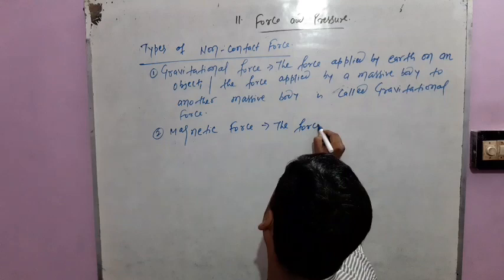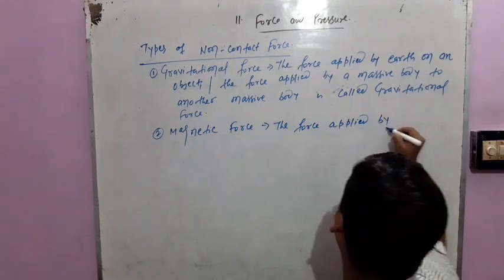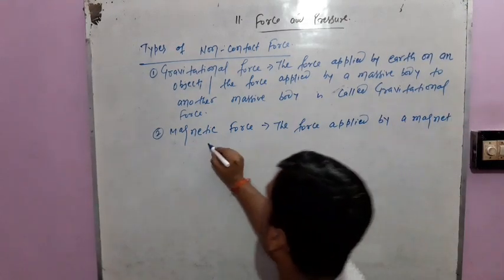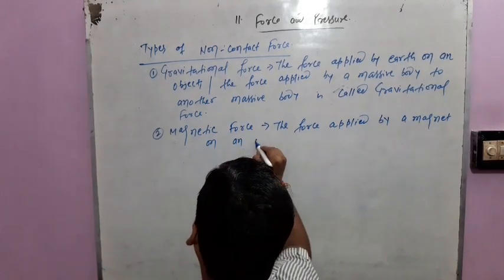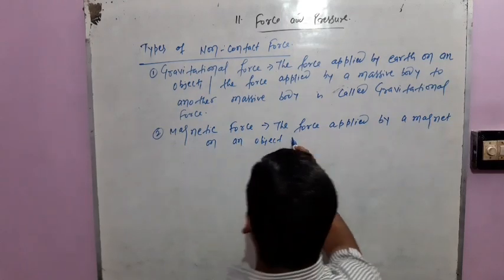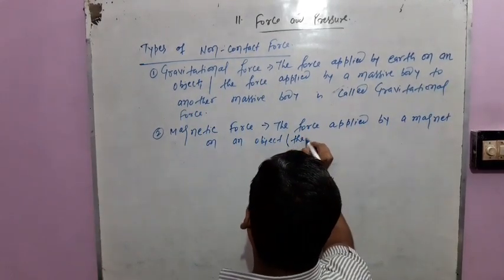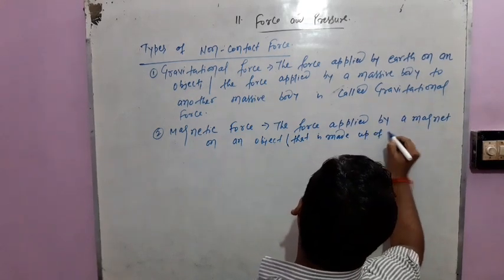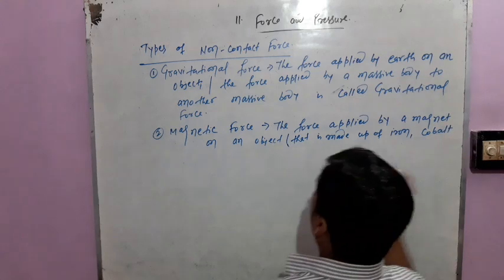The force applied by a magnet on an object, for example, that is made up of iron, cobalt or nickel.